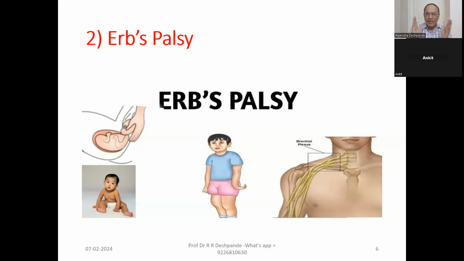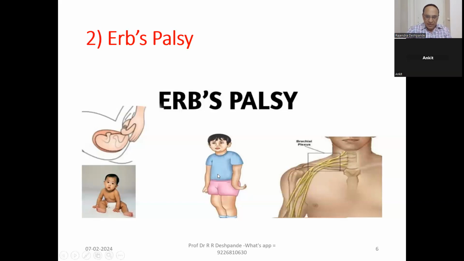Very important term, brachial plexus. That is where the nerves get crushed and damaged. Because of that, the child will suffer from delayed milestones. He cannot sit properly. He will not walk at a proper time. He cannot maintain balance. He cannot hold things in the hand. He cannot walk properly. So all motor activity, especially related to the hands, is affected.